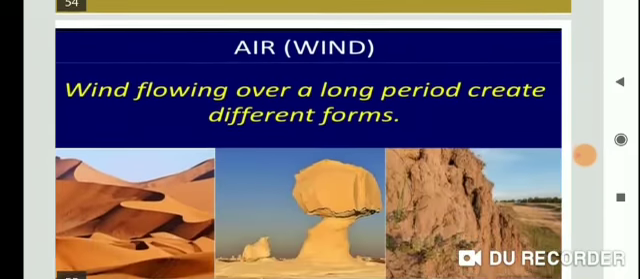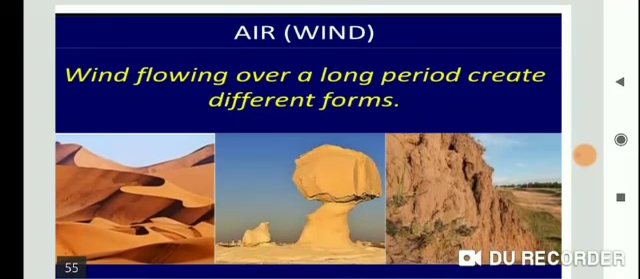Now, next is air. Air means wind. Now, students, first of all see in this picture that wind flowing over a long period creates different landforms. See in this picture, sand dunes, mushroom rocks and loess.